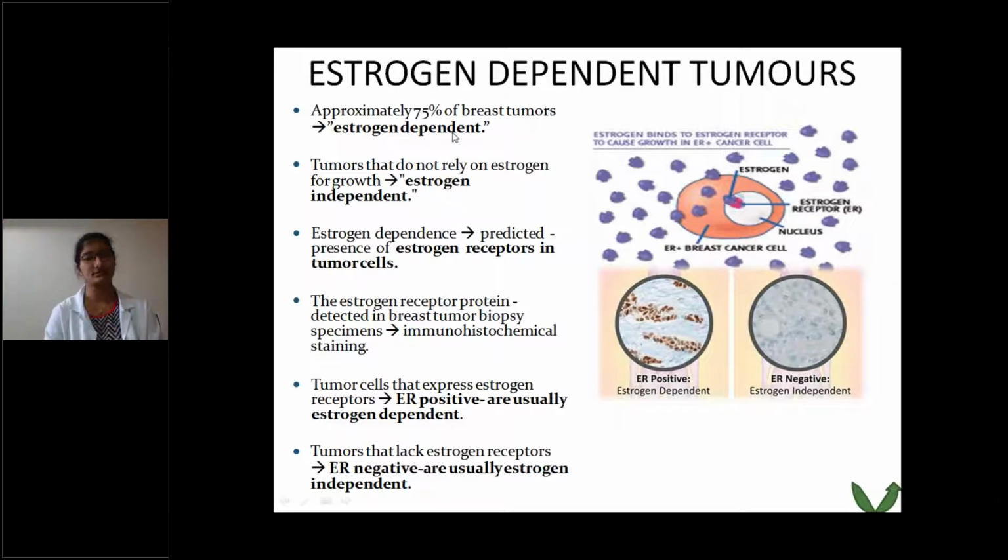Approximately 75% of breast tumors are estrogen dependent, and tumors that do not rely on estrogen for growth are estrogen independent. See, this is an estrogen receptor. Estrogen binds to estrogen receptors to cause growth in ER positive cancer cells. Okay. This is the estrogen. This is the estrogen receptor in an ER breast cancer cell. If it is positive, ER positive means estrogen dependent. ER negative means estrogen independent. Okay. It is detected by immunohistological staining.